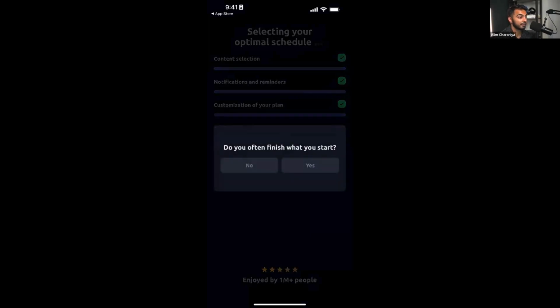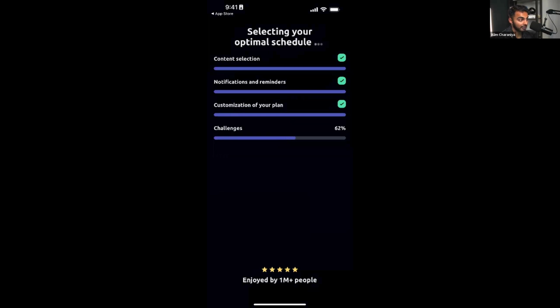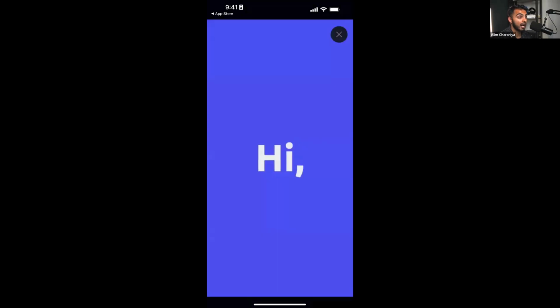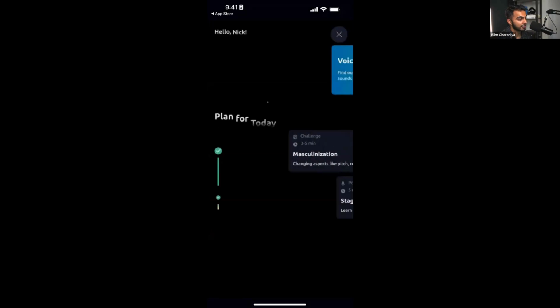And I'm willing to bet that this is not actually doing anything. I think this is all just on a timer. And if I'm you and I'm building an onboarding flow in an app, I would incorporate something similar because this gives the psychological effect that the app is actually personalizing to you.